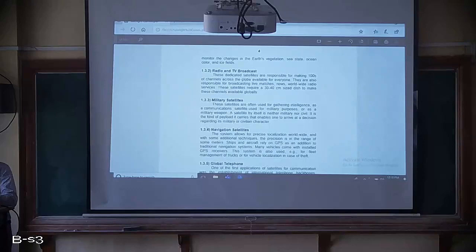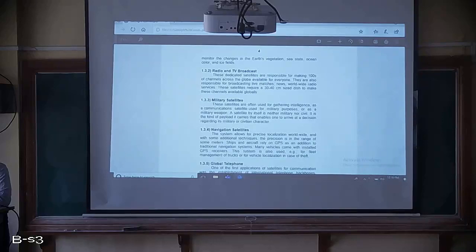And here, the satellite by itself is neither military nor civil, but it is the kind of payload it carries that enables one to arrive at a decision regarding its military or civilian character.